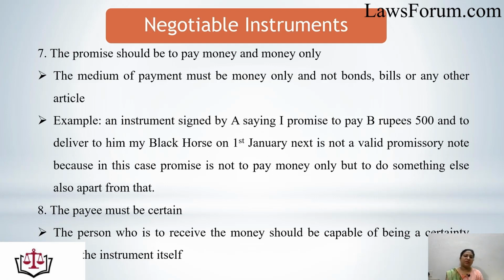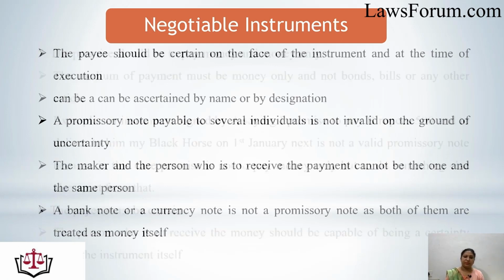The next point is the payee must be certain. The payee is the person to whom the promise is to be made. That means the person who is going to receive the money should be a certain person, and that person should be capable of receiving the payment.